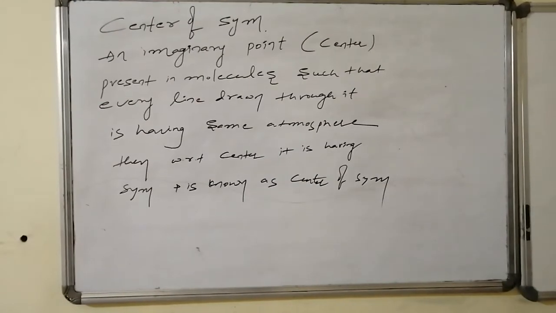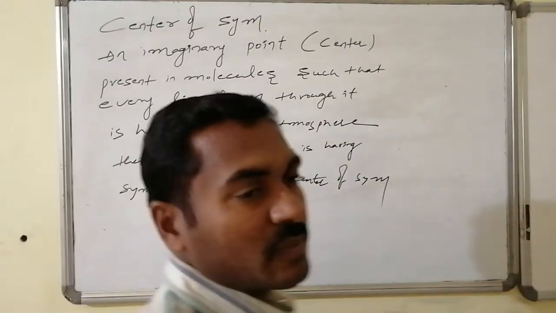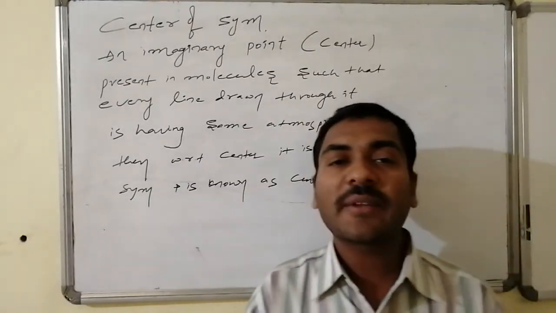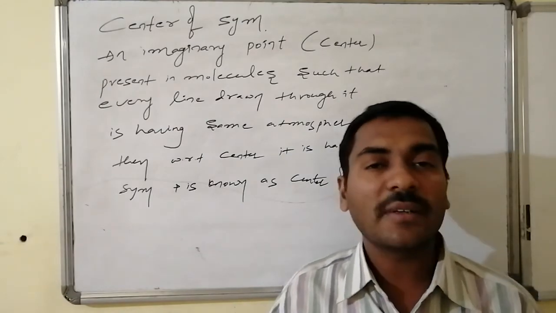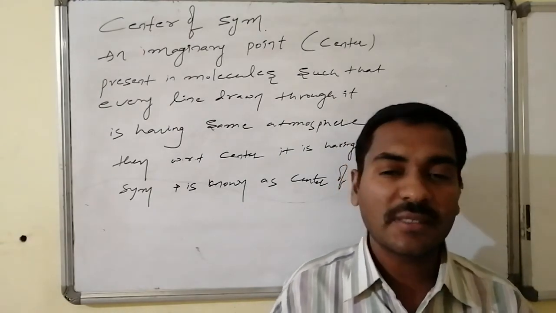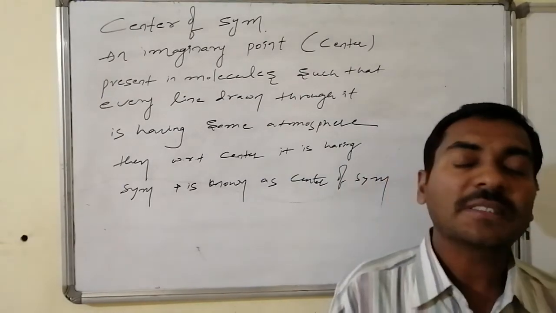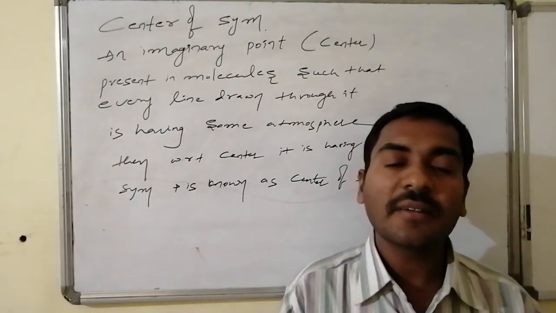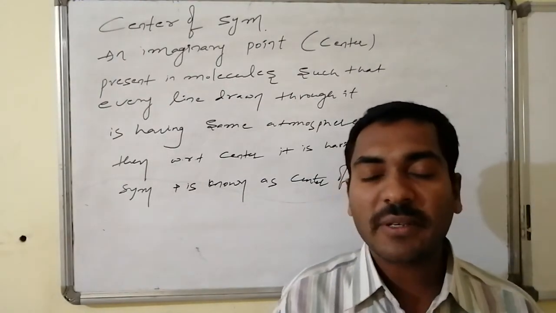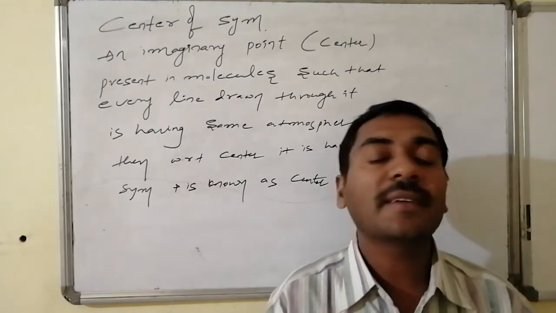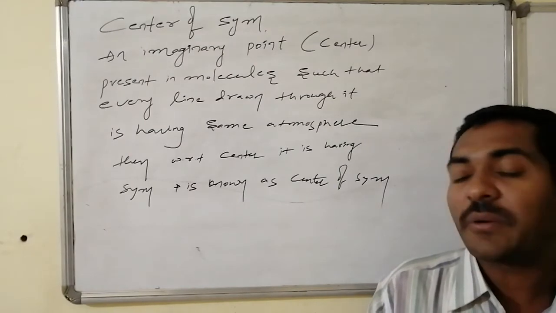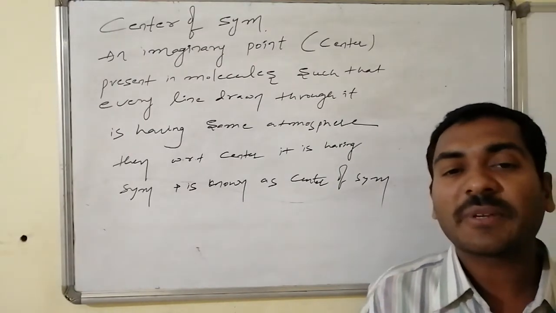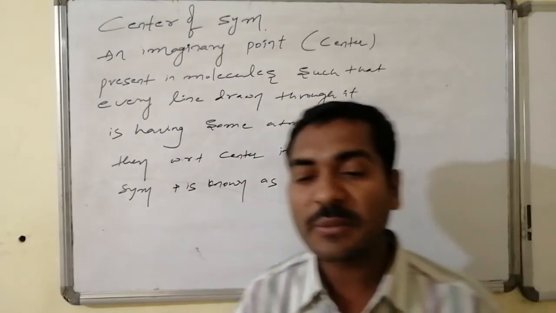Center of symmetry: an imaginary point, a center, is present in certain molecules in such a way that every line drawn through that point maintains the same atmosphere at both ends. If such a point is present, then with respect to that point, which is known as the center, the molecule is having symmetry, and the molecule is said to have symmetry with respect to the center, known as center of symmetry.